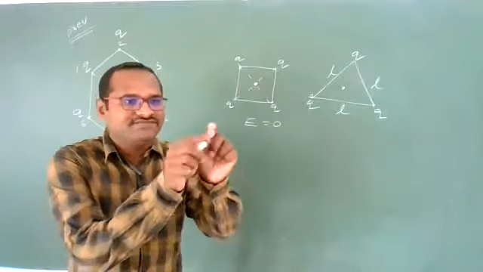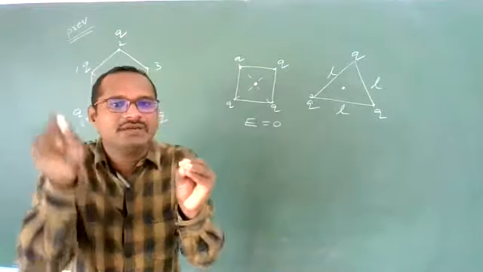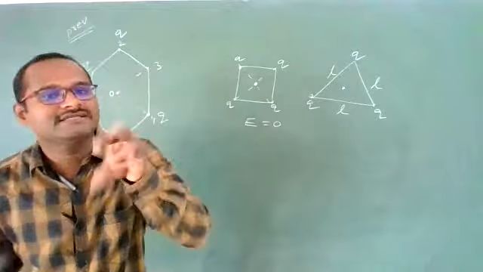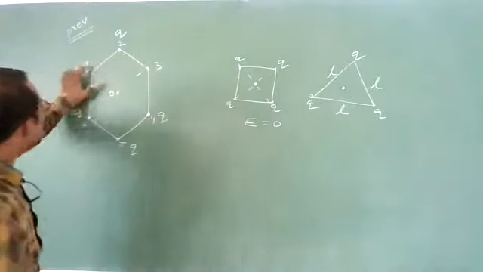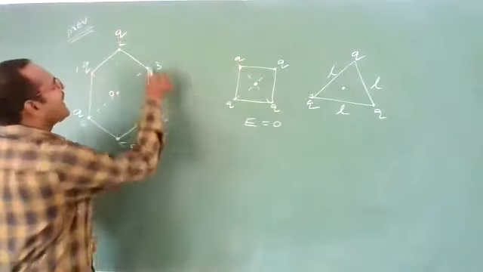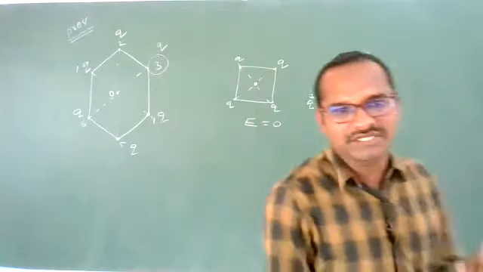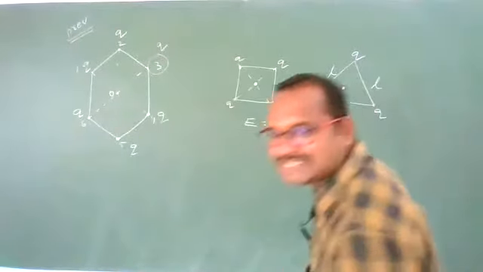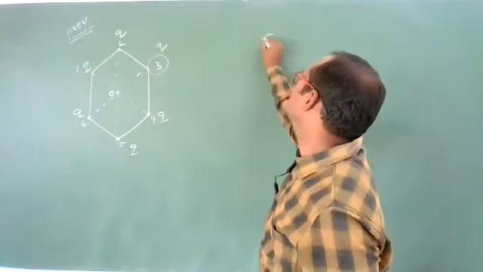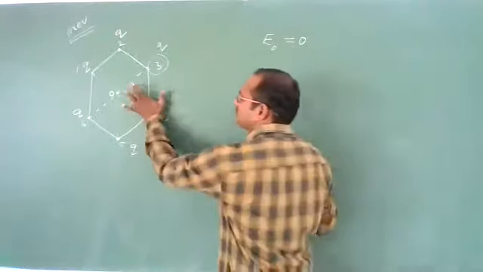That is the concept. If the charges are distributed symmetrically, meaning from a particular point all the charges are at equal distance, and if the charges' magnitude and nature are the same, then you will get electric field at the center to be 0. Same concept. Okay, if you take another charge Q, let us consider one more charge Q also present at the third corner, then according to symmetrical distribution of charges, we will get electric field at center O to be 0. Are you getting? Electric field due to symmetrical distribution of charges should be 0.